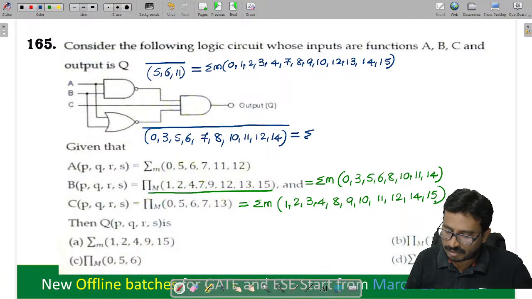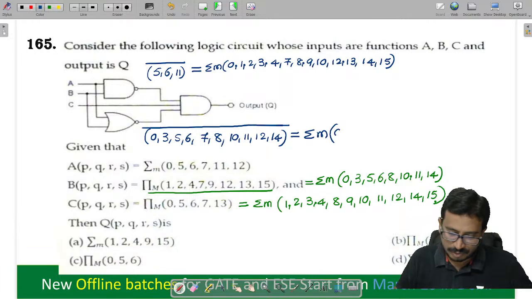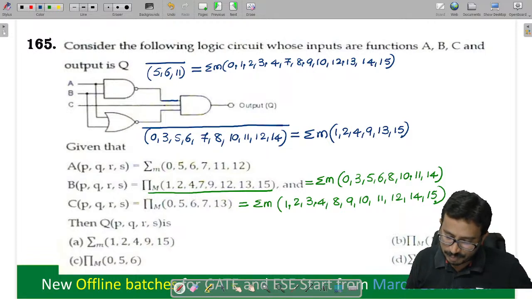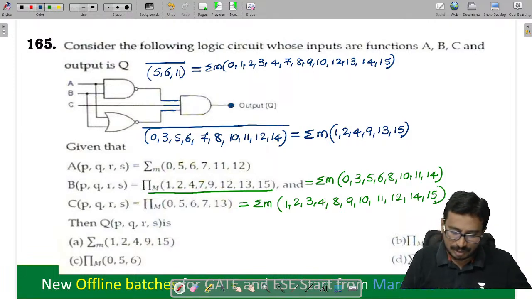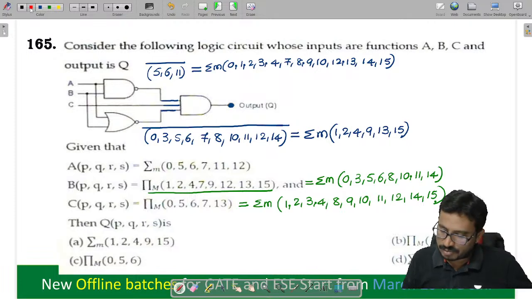Now you tell me what will come here. Except this, the remaining. So what are those? 0 is there, no, 0 will not come. Next what will come? 1 2 3 4 5 6 7 8 9 10 11 12 13 14 15 will come. Now all these are given. These are the inputs for this AND gate. You tell me now, what will the AND gate output be?